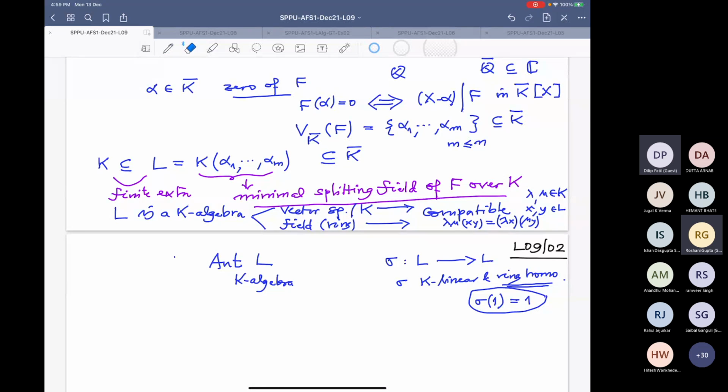So the automorphisms of L over K are precisely sigma from L to L, where sigma is a K-algebra automorphism.